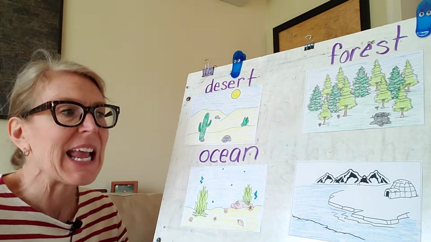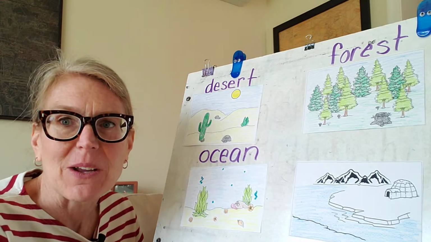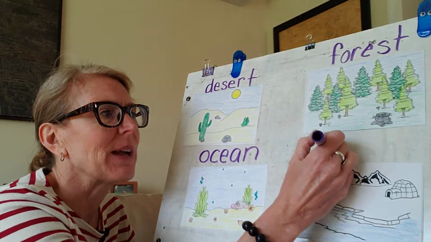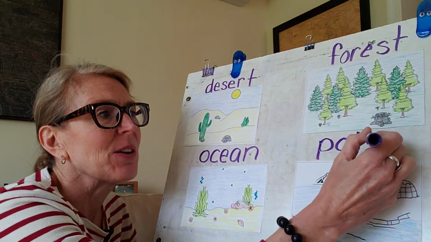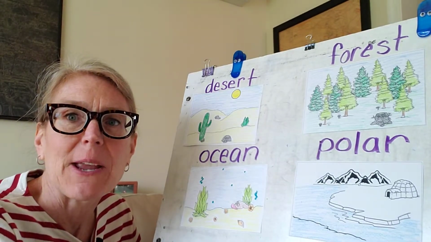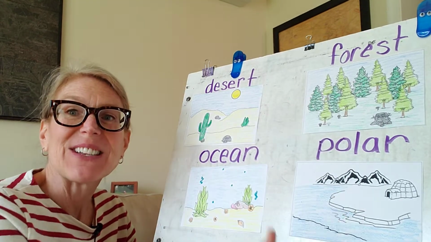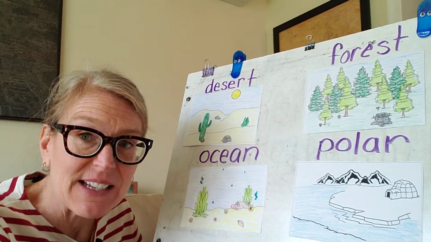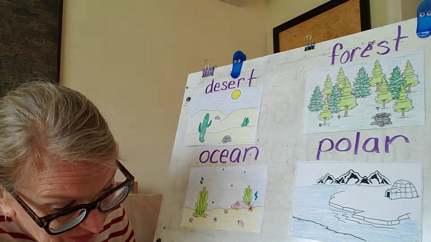So we have the ocean. The last one that we have that we can talk about is that polar system, right? We talked about that this year when we did our polar bears at school. So we're going to talk about that in just a minute too, okay? So these are 4 different systems or habitats that plants and animals live in.